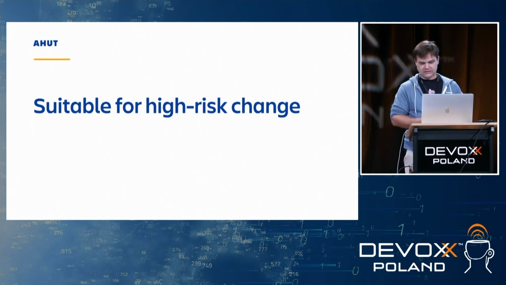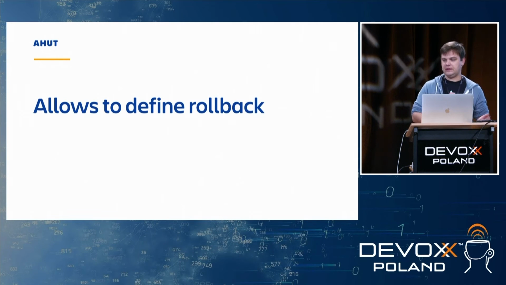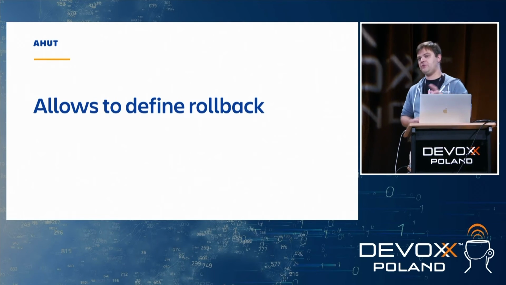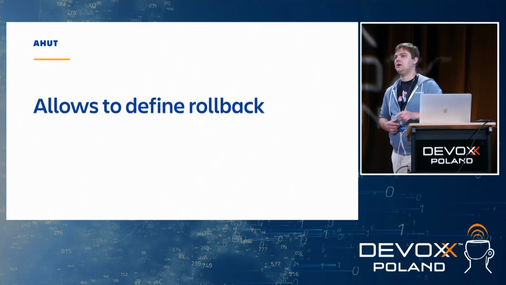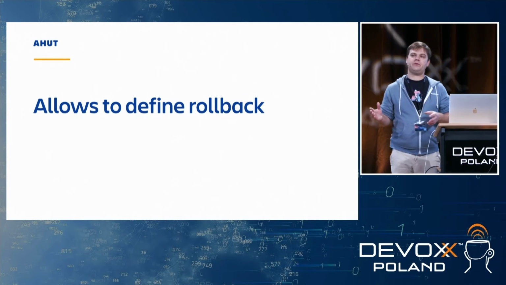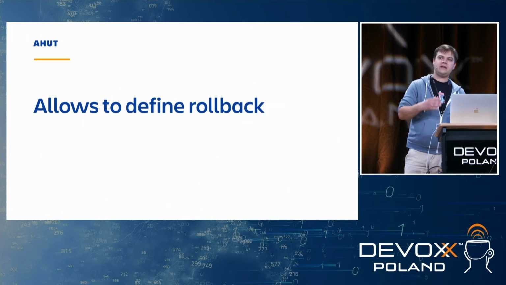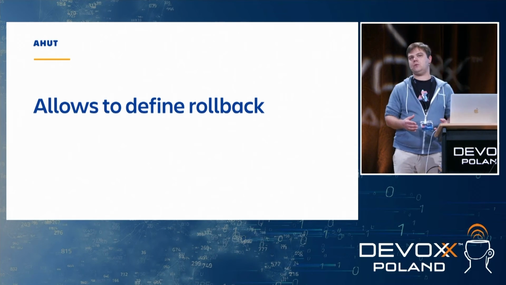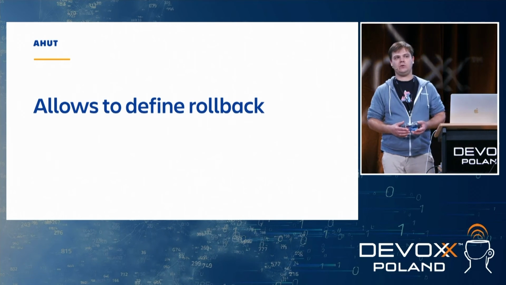But yeah, still, as I mentioned before, there's one more nice thing about AHUT, which is that it allows you to define rollback. But you need to be careful with that as well, because let's say you have some AHUT that performs the change, 2 days pass, and then you decide, well, that was not a good change, we need to roll it back.